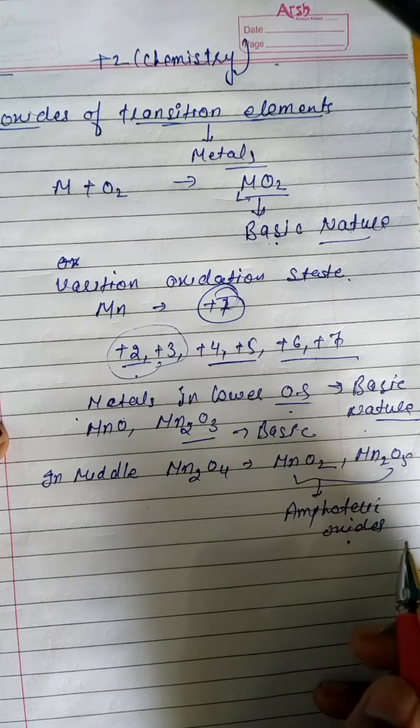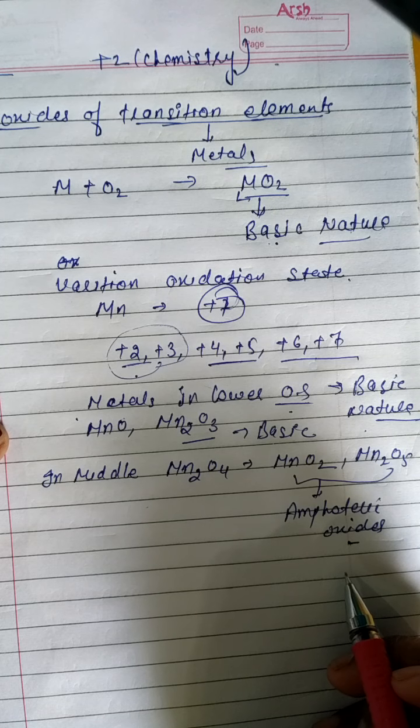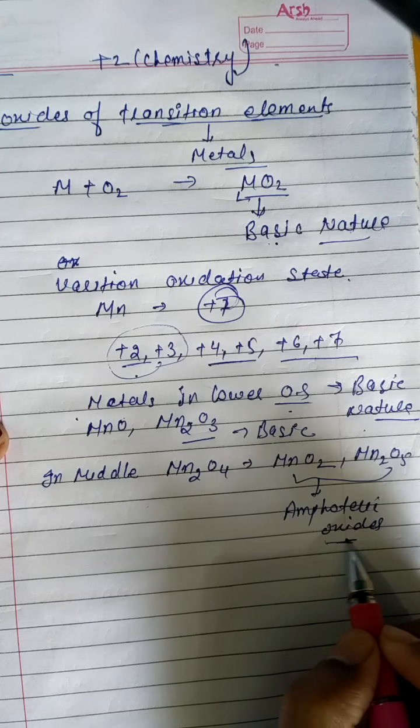Sorry, they are active with both acids and bases to form a salt and a water molecule, that is called amphoteric oxides.